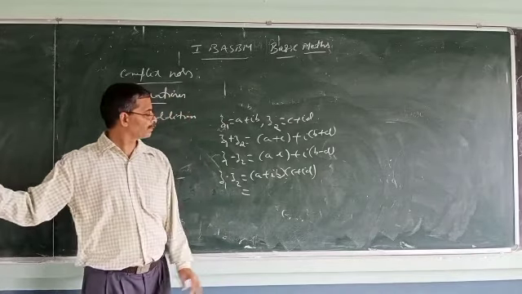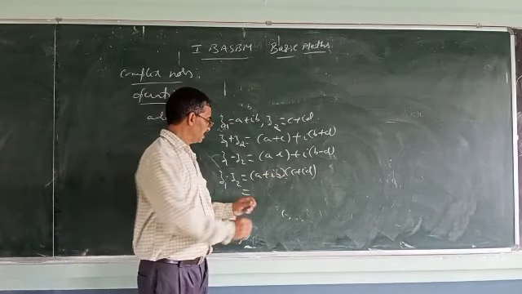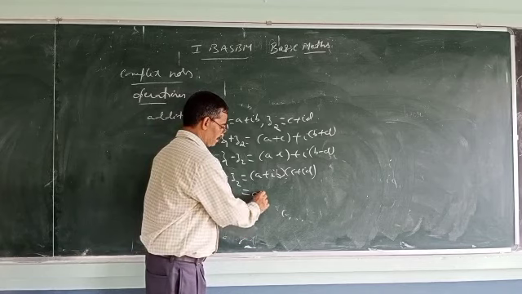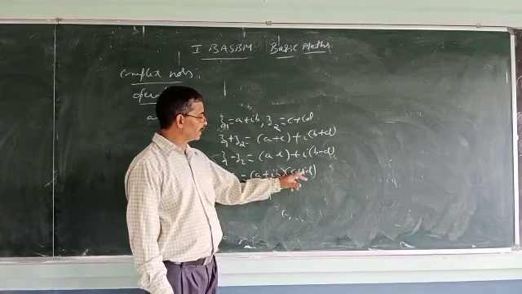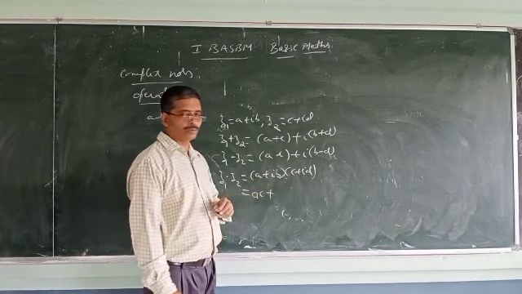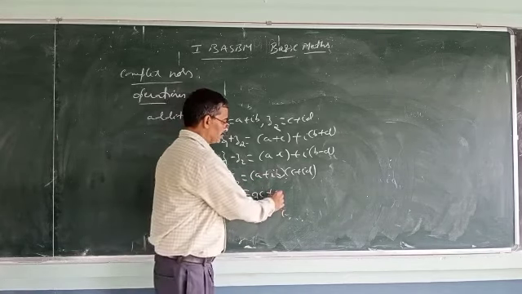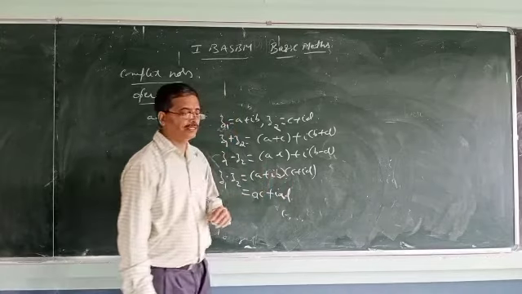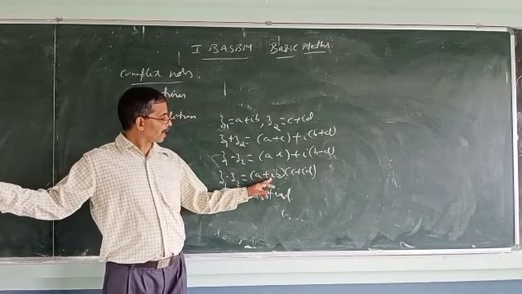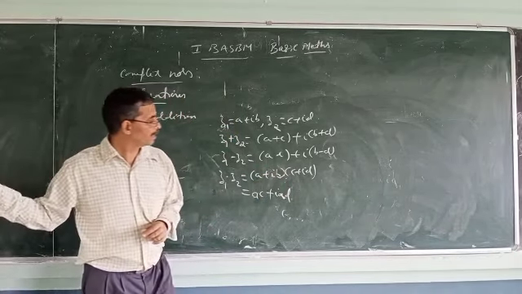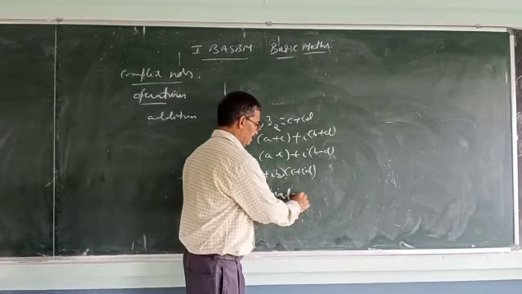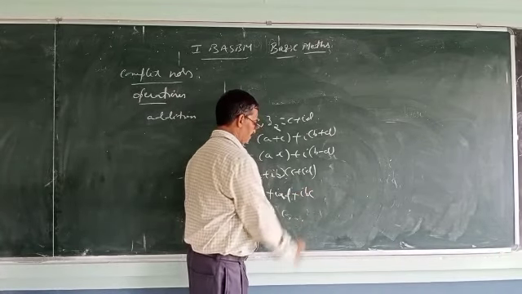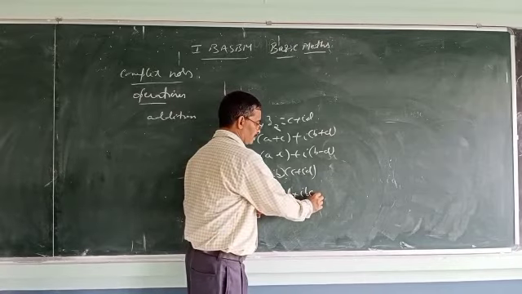One by one we will see. a into c first, so ac. Plus a into id, so i into ad. i is there, i into ad. Next, ib into c, so plus ibc. Next one, observe how it is.